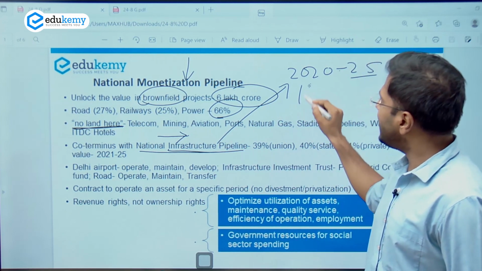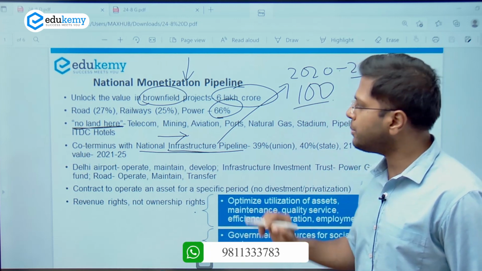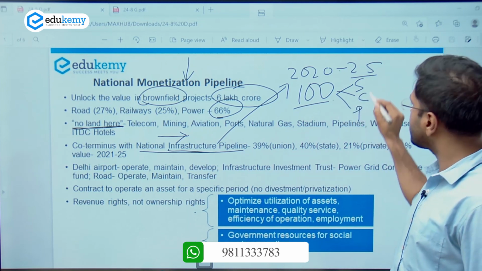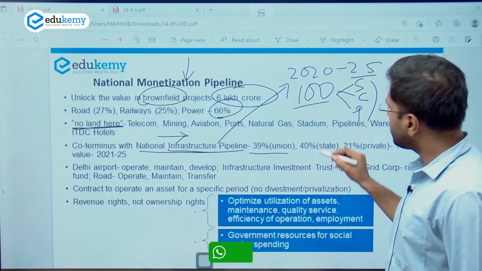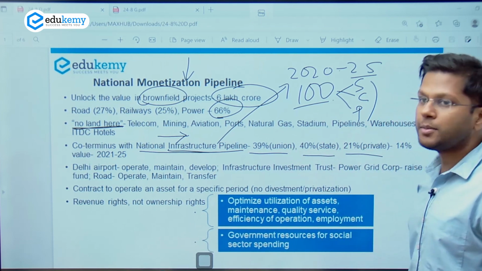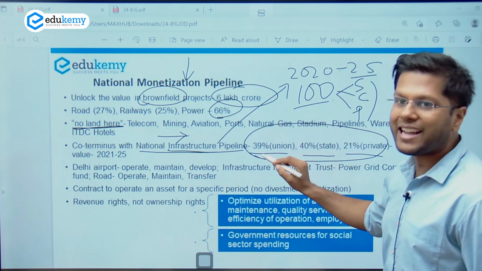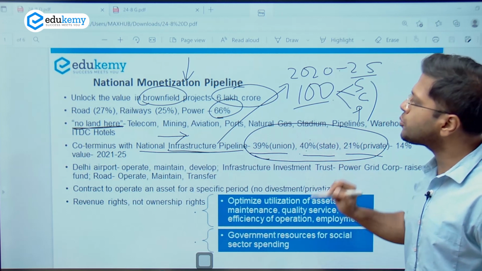The government ensured that it would put in 100 lakh crores for this scheme. Not only the central government, but the state governments, center, state and the private bodies, they have to participate. And in the formula, 39% by the union, 40% by the state and 21% by the private organizations. This is the sharing of the investment, right? So 100 lakh crores be shared in this particular aspect.